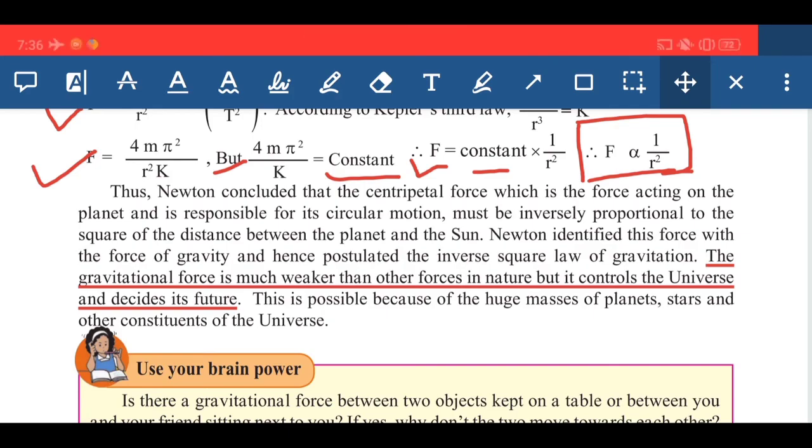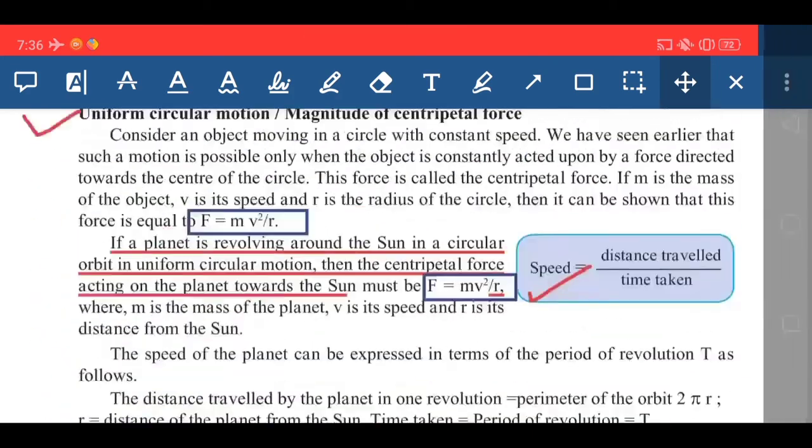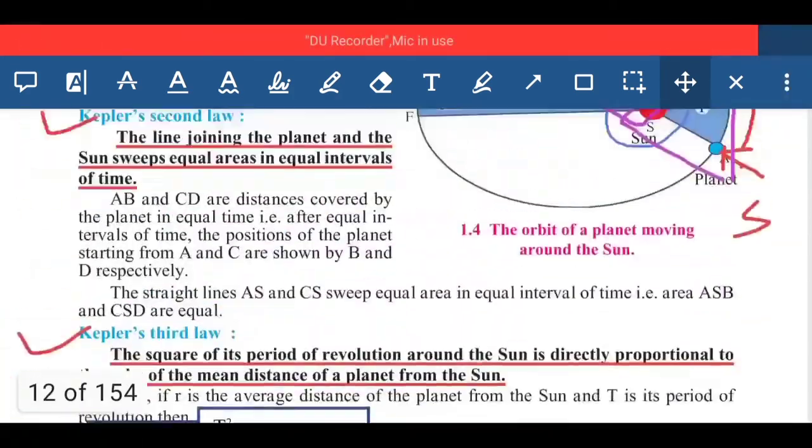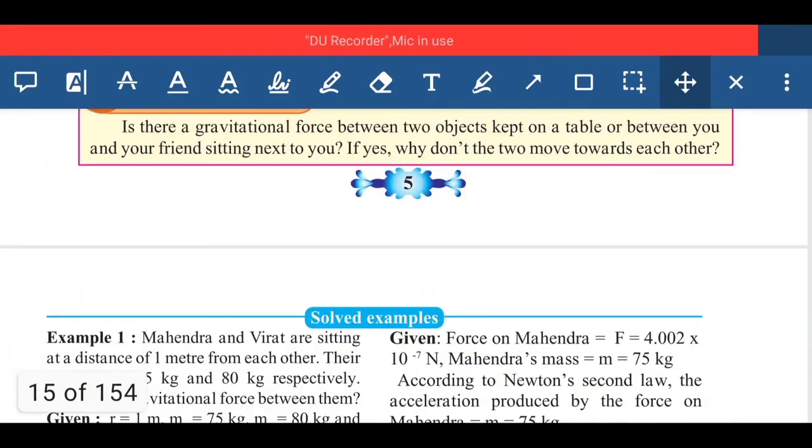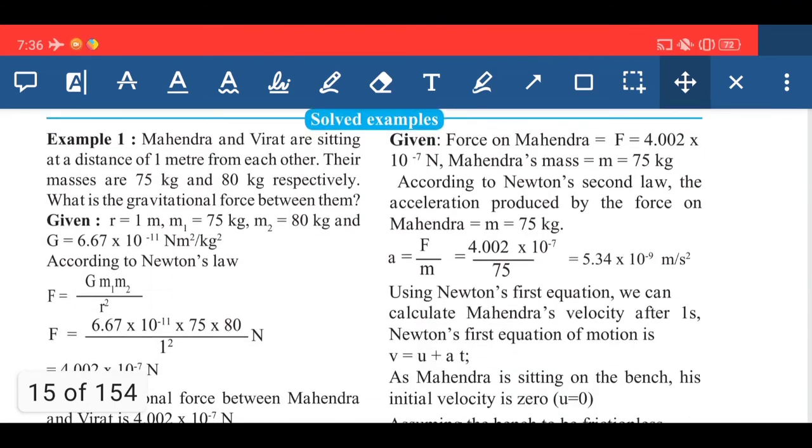So in this video we have discussed the concept of gravitation. The remaining part we will discuss in the next video.